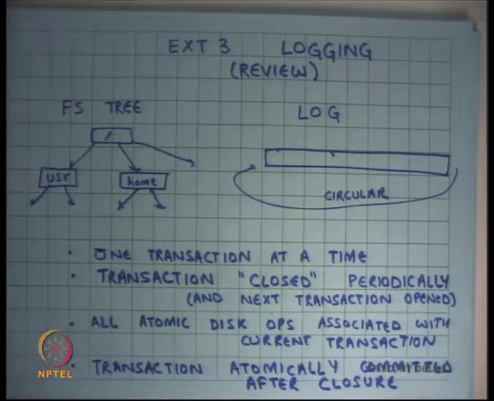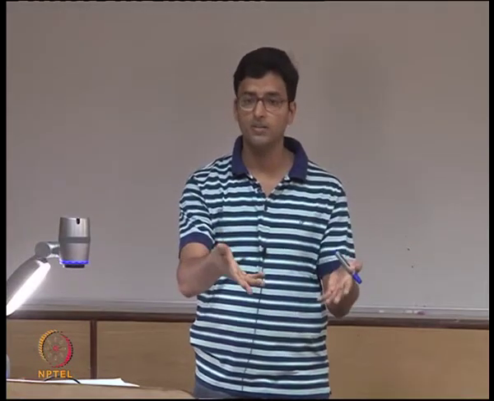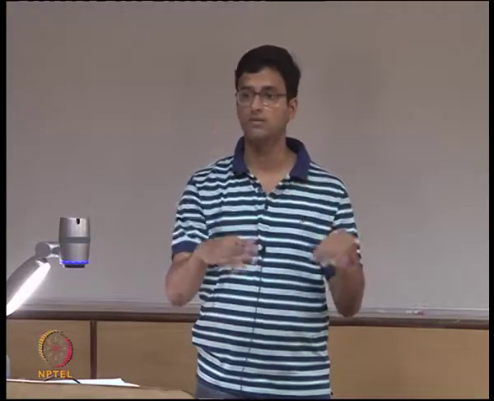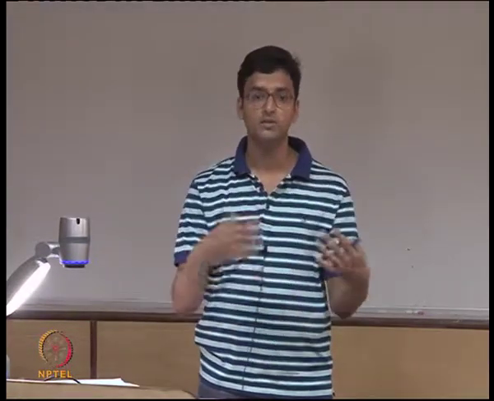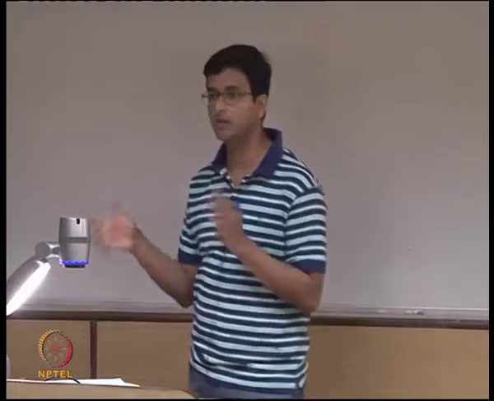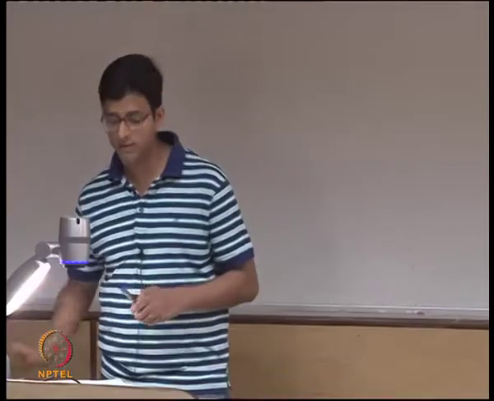Atomic commit of the transaction is implemented by the write of a special commit record at the end of the log, and assuming that this write of the commit record is atomic, you are basically sure that either the transaction will be atomically committed or it will not be committed at all. If it's not committed, it means nothing happened. If it committed, it means everything happened. So there's no intermediate state, and there cannot be any inconsistency, assuming that commit is atomic. So far we had been assuming that the commit is atomic.